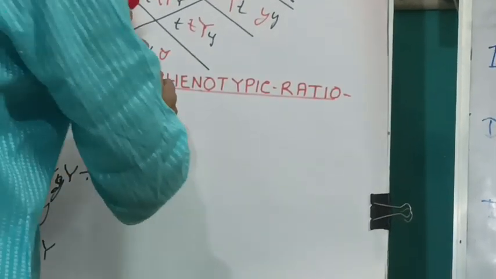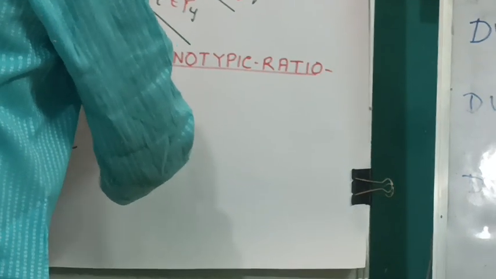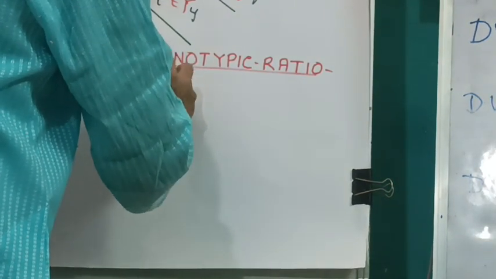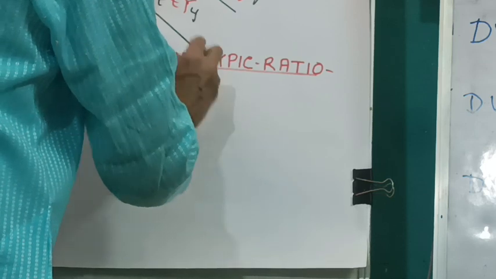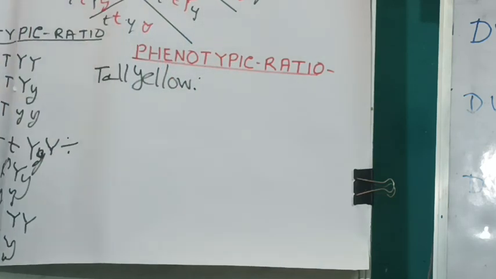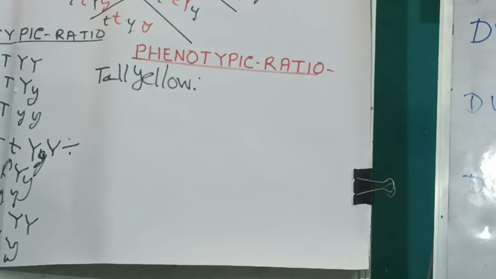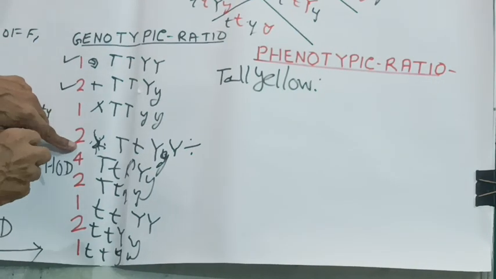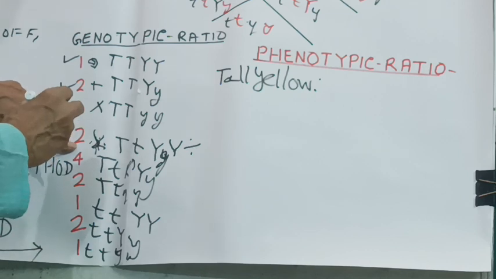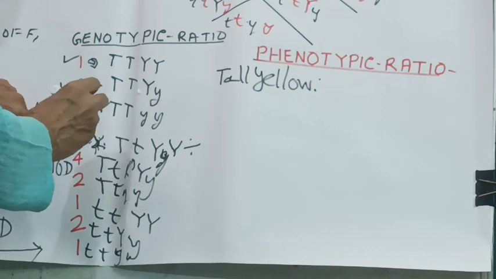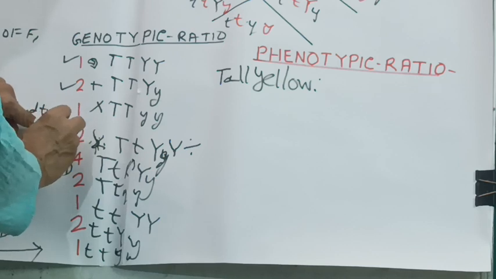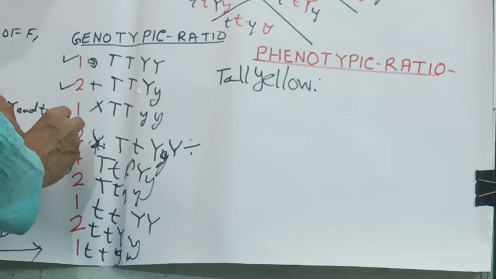So, tall and yellow. This one will be tall and yellow. This one will also be tall and yellow. Then this one, then this one.